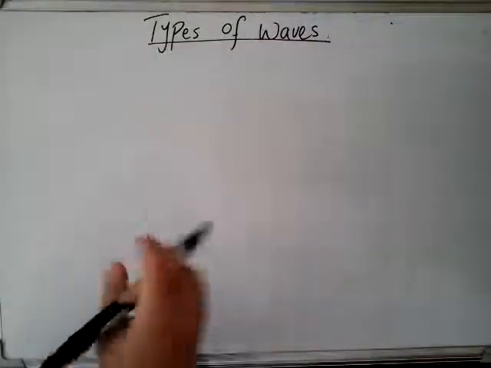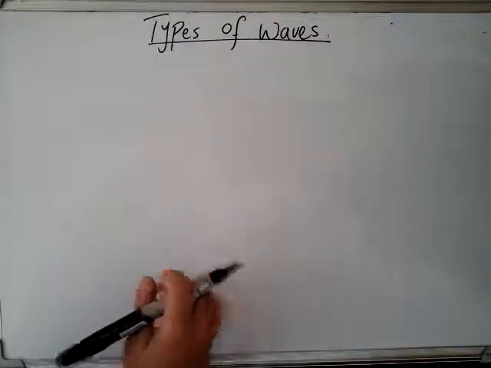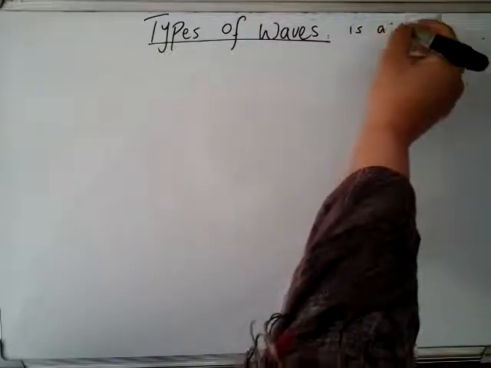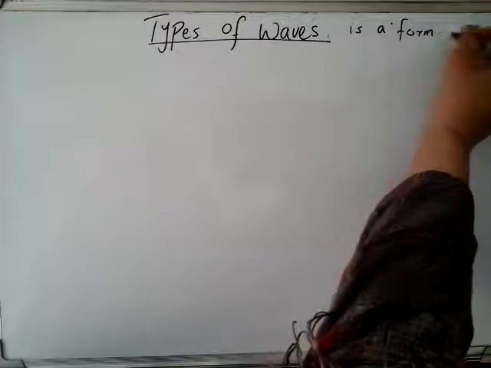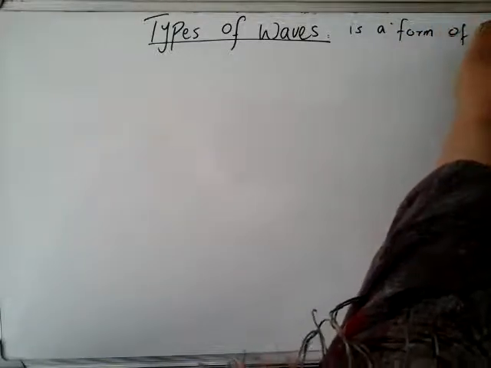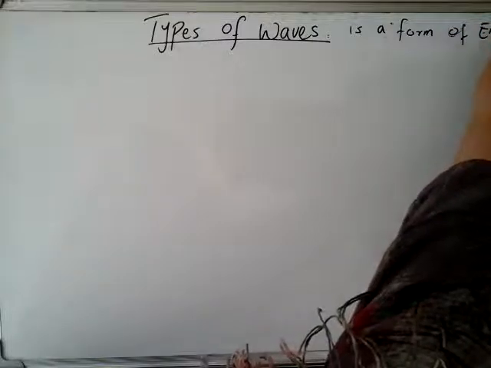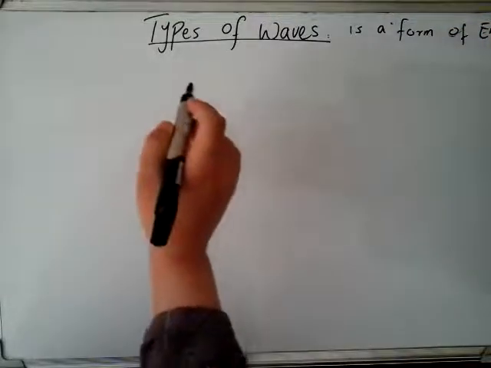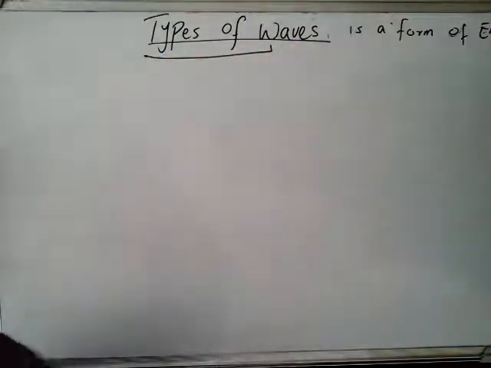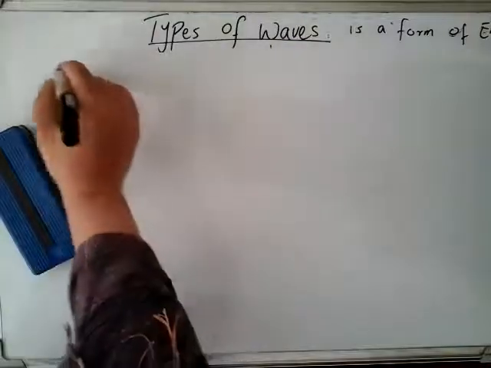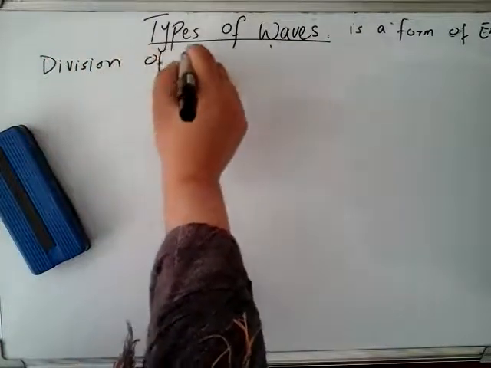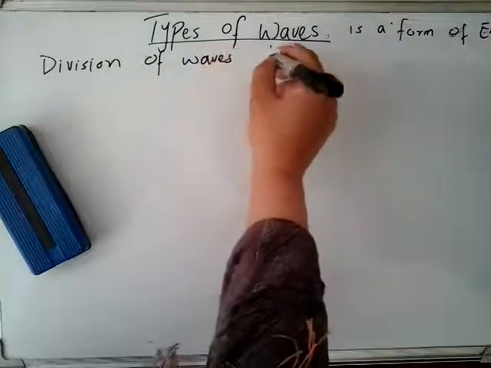Everyone, today we are going to discuss types of waves. Basically, we know that waves are a form of energy. So waves are divided on two bases. Division of waves is on two bases.